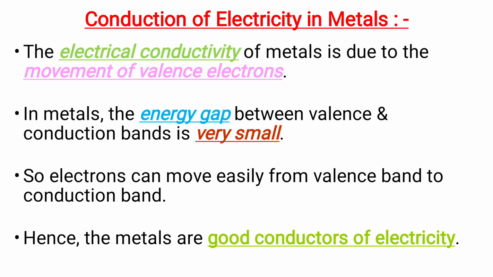Okay, let us discuss how metals conduct electricity. The electrical conductivity of metals is due to the movement of valence electrons. In metals, the energy gap between valence and conduction band is very small. Hence, the electrons can move easily from valence band to conduction band. Therefore, the metals are good conductors of electricity.